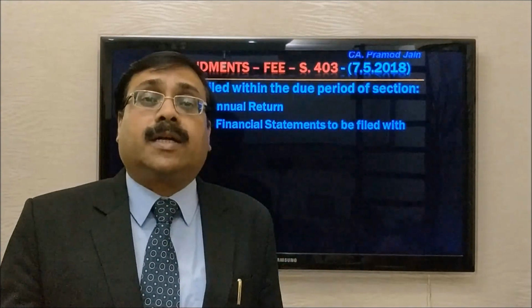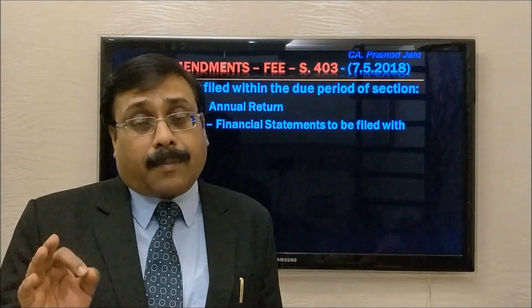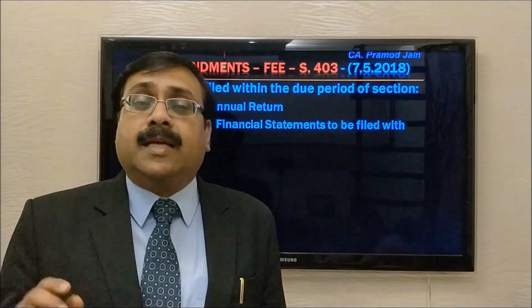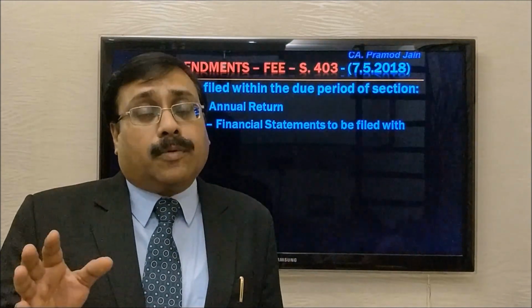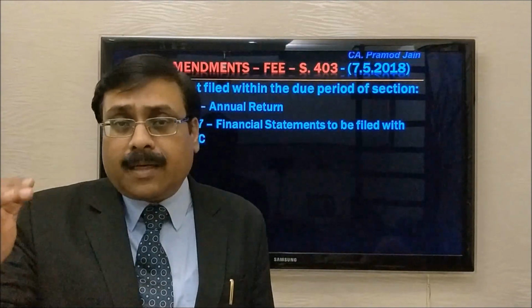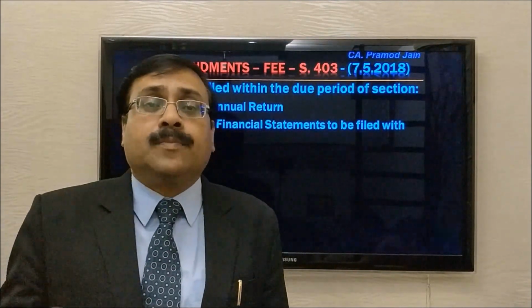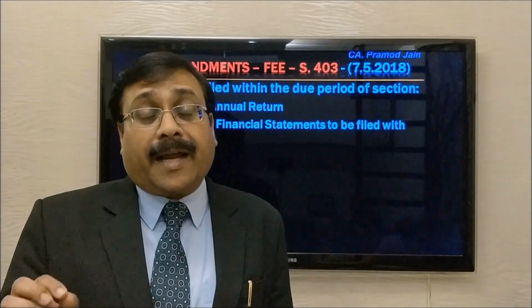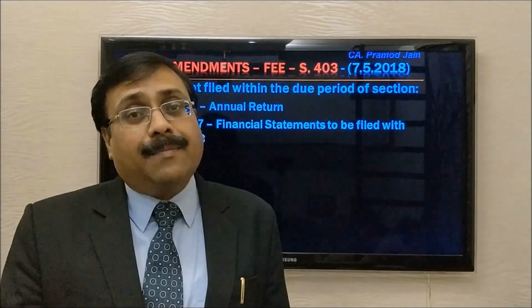So this month, June 2018, you still have time to file the pending documents, these two returns, the annual returns and the financial statements, by 30th June with the additional fee of 12 times maximum, whatever additional fee is applicable depending upon the days passed. But if it is not done, then with effect from 1st of July 2018, the additional fee would be the 12 times plus 100 rupees per day for each of the documents.